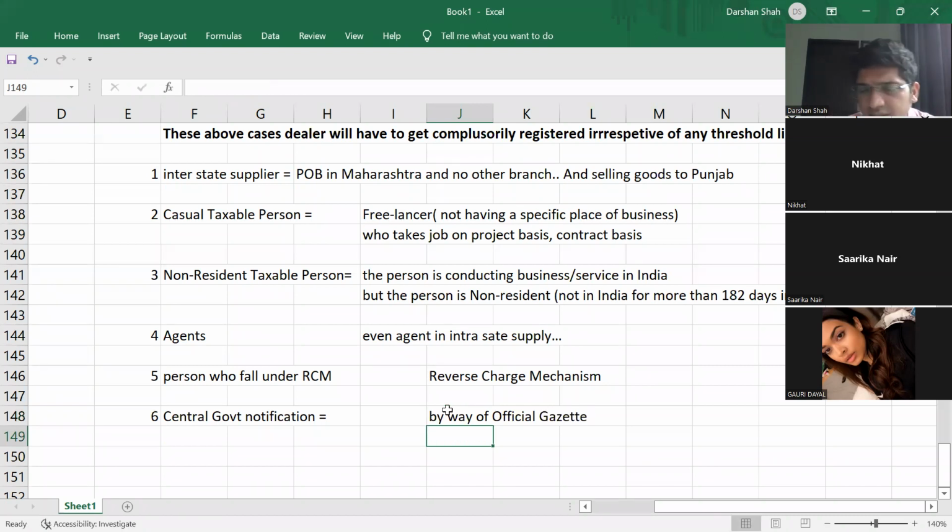By way of official gazette, they will say that from tomorrow onwards or from midnight of today onwards, these kinds of persons will have to get themselves compulsorily registered irrespective of threshold limit.